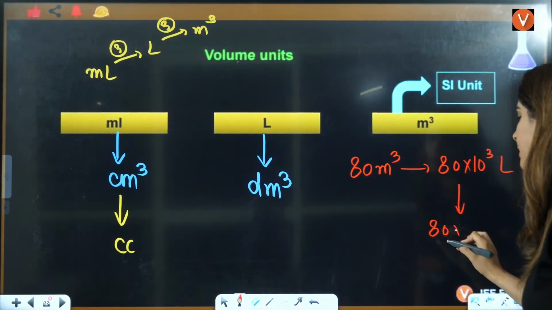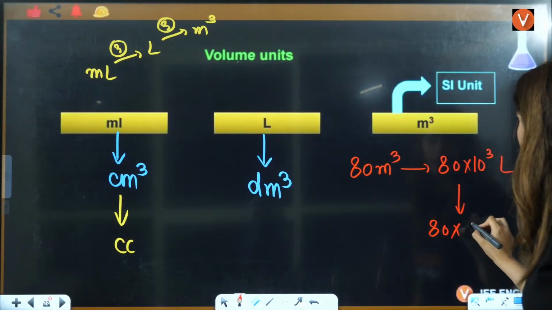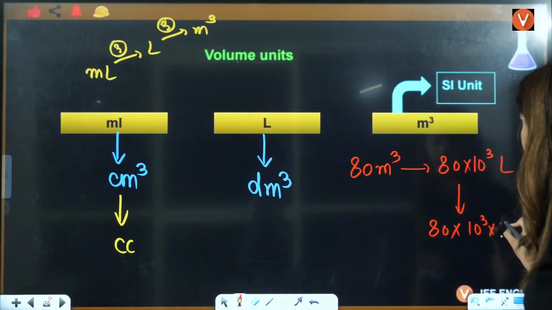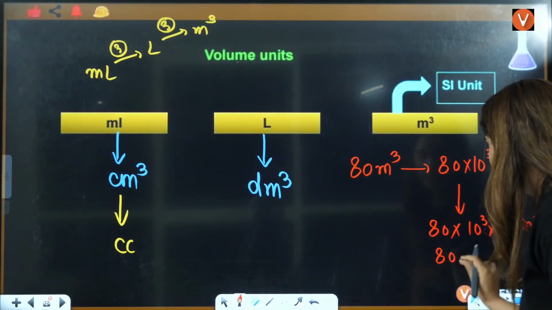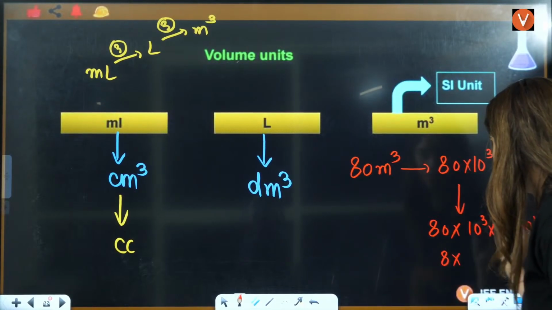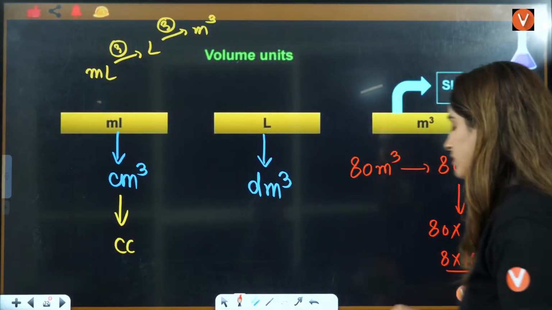again be multiplied, because you're converting into a smaller value, milliliter. Again it is multiplied by 10 raised to power 3. This will be milliliter. So the answer will be 80, or you can say 8 into 10 raised to power 7 milliliter.